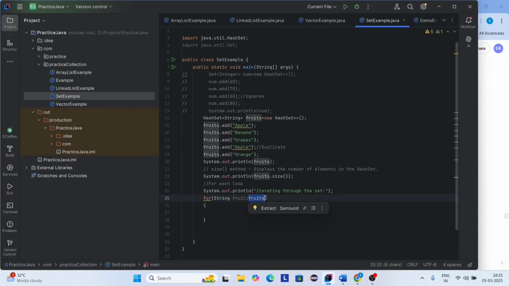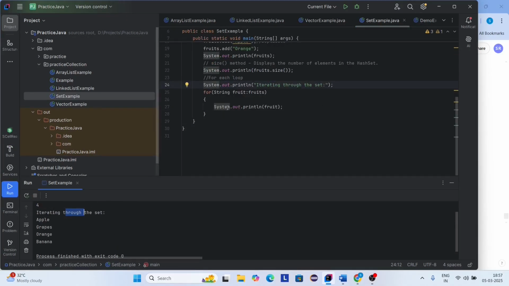Here you can see this fruits is a hash set that stores unique elements like apple, banana, grapes, orange. So the loop starts and picks each element from the fruits one by one. Here fruit is a temporary variable that holds the current element from the set during each loop iteration. Here I am printing one printing statement. So this printing statement prints the current element to the console. Here the loop continues until all the elements in the fruits have been processed. Okay, let's run this code.